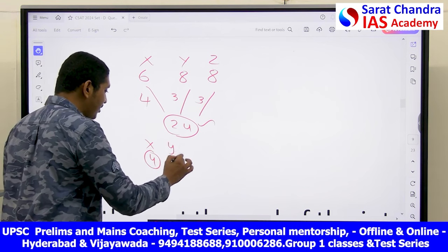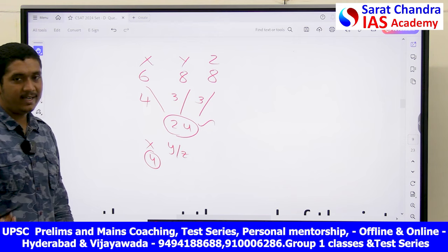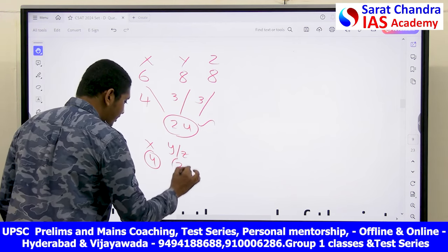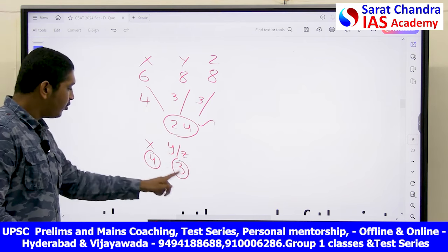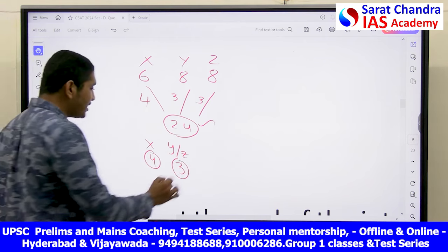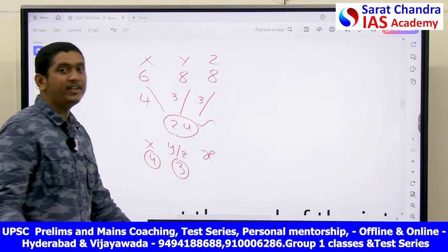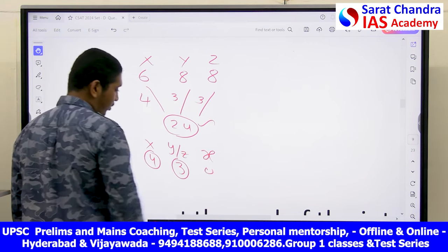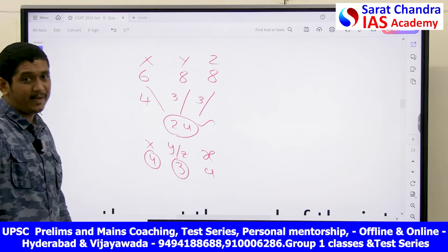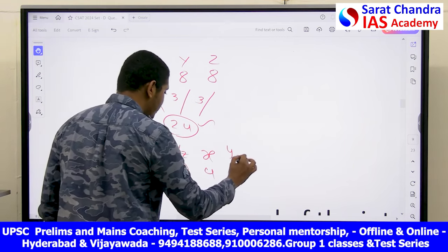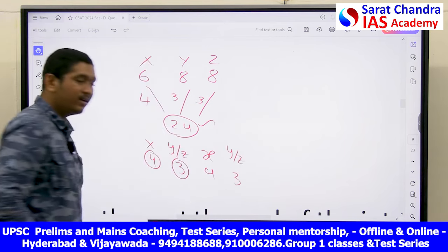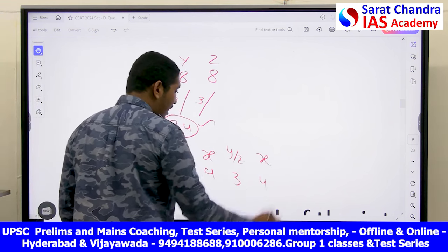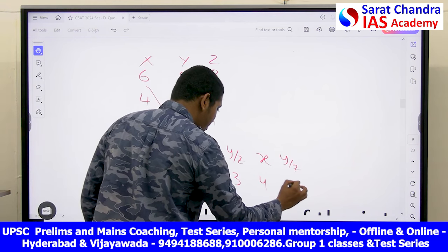Next, Y or Z will come. Y and Z both have the same efficiency, so they complete 3 work. Out of 24, 4 plus 3, 7 work is done. Next, again I will call X, because X is efficient. Why would I call Z or Y? No, I will call X only. Next 4. After X, immediately there should not be X. Again Y or Z will complete the work with efficiency 3. Next, again X, 4. Again Y or Z, 3.